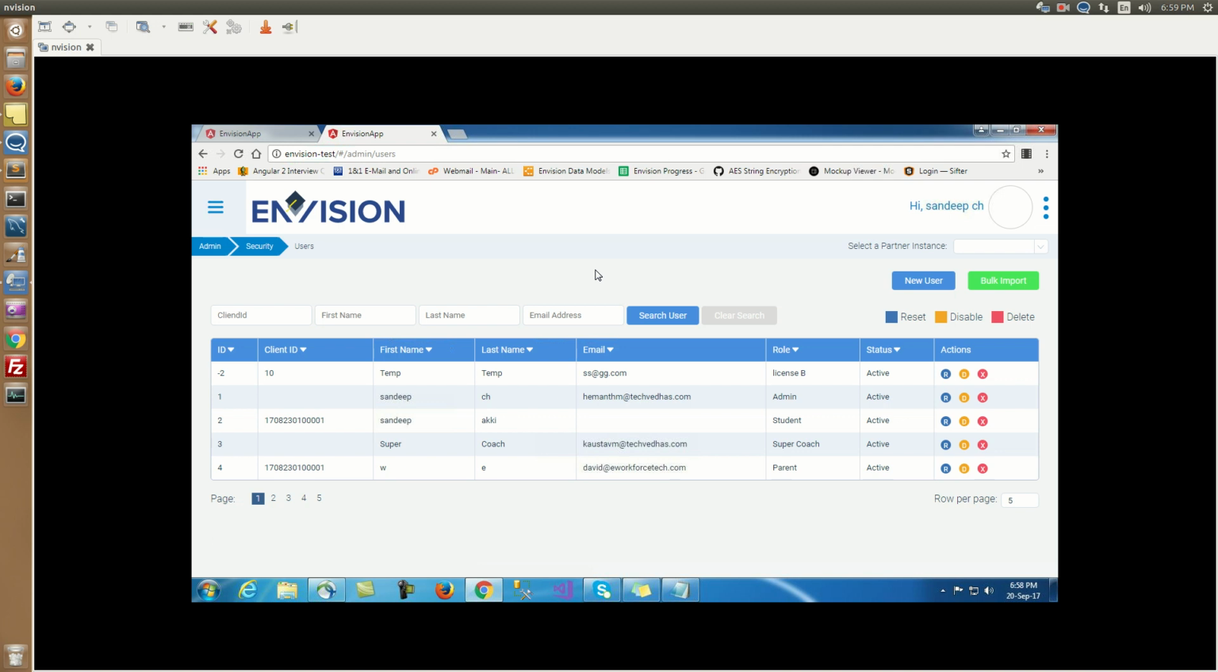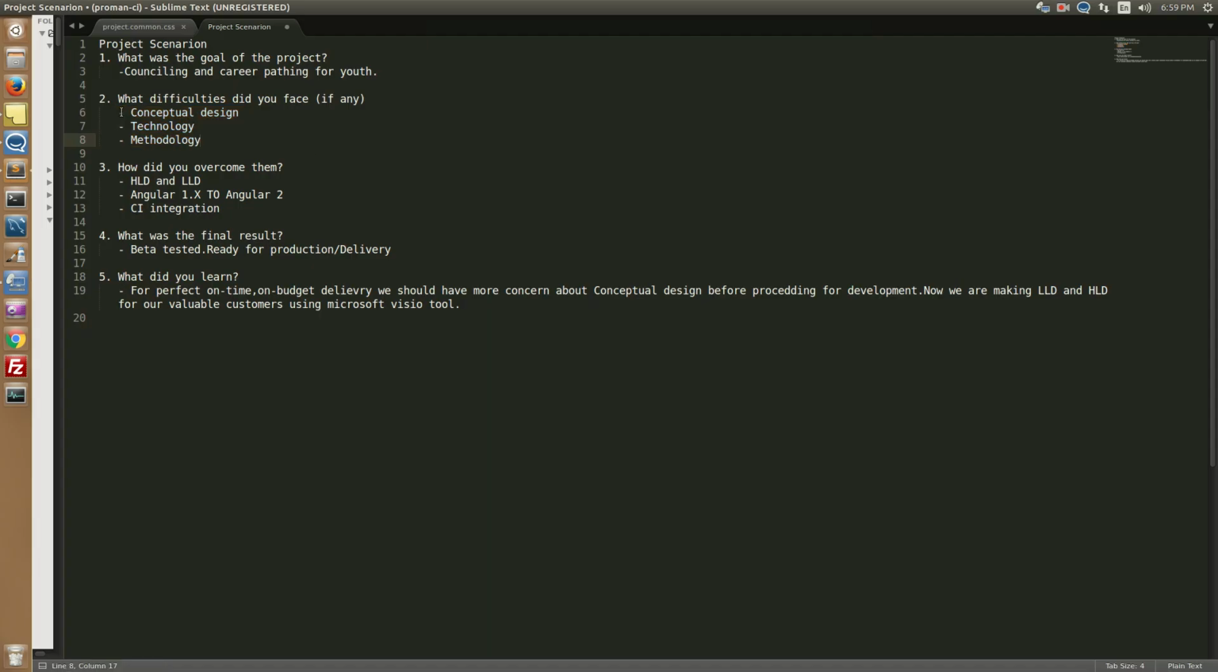In the meantime we tried many times and jumbled our code. We made many changes in our code according to the requirements each and every time. These are the kinds of issues we faced. So the first issue was conceptual designing. We couldn't finalize the design at the conceptual level, due to which we faced many issues.